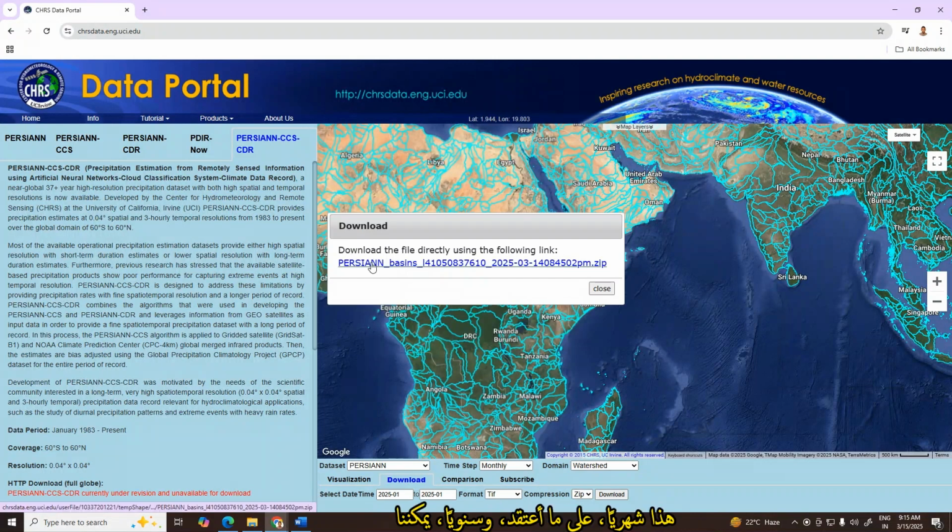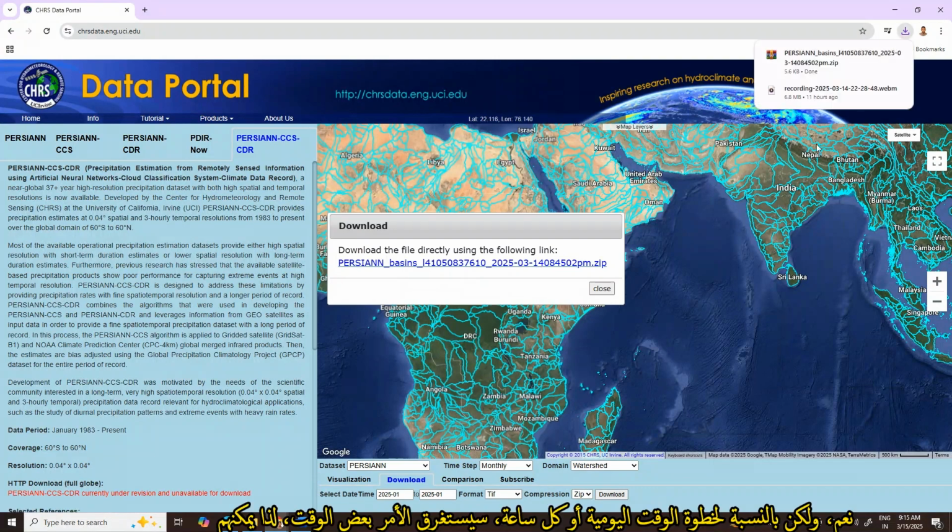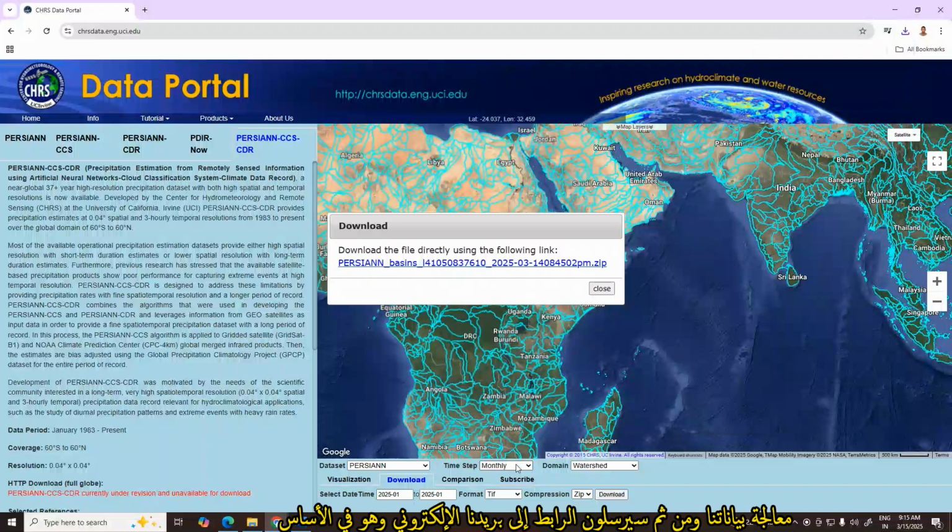This is for monthly, I think, and annually we can directly download it from here. But for daily or hourly time steps, it will take time, so they can process our data, and then they will send the link to our email. It will not take long, within a few minutes to hours they will send the link.